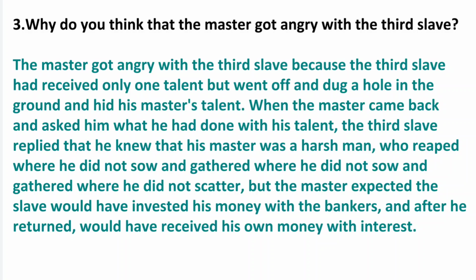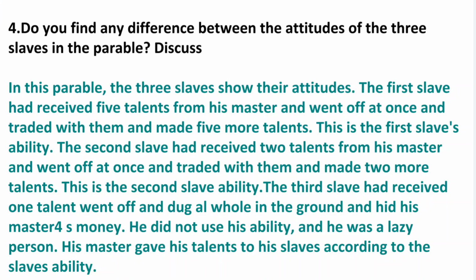Fourth question: do you find any difference between the attitudes of three slaves in the parable? Discuss. Answer: in this parable, the three slaves show their attitudes. The first slave had received 5 talents from his master and went off at once and traded with them and made 5 more talents. This is the first slave's ability. The second slave had received 2 talents from his master and went off at once and traded with them and made 2 more talents. This is the second slave's ability.